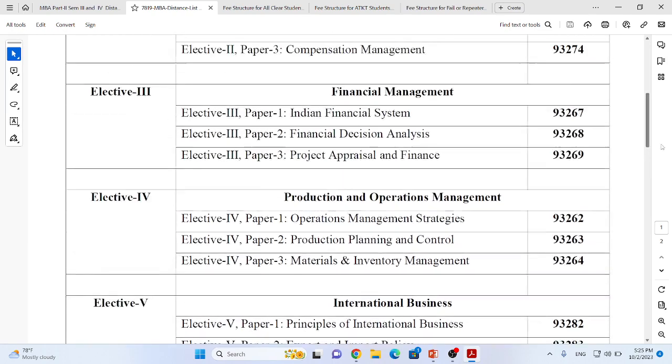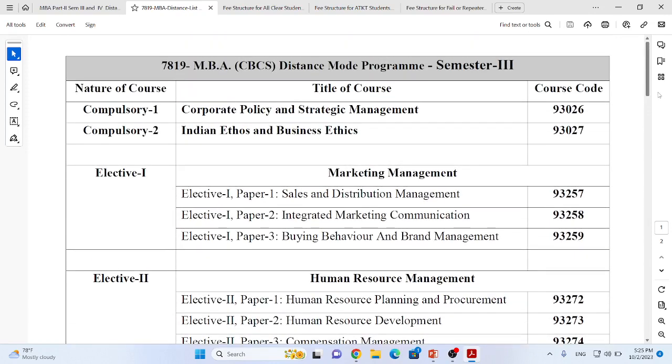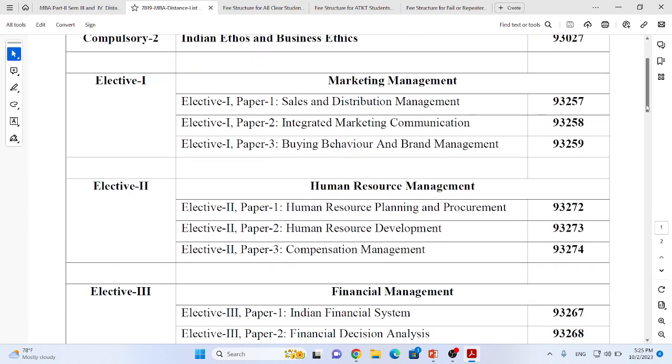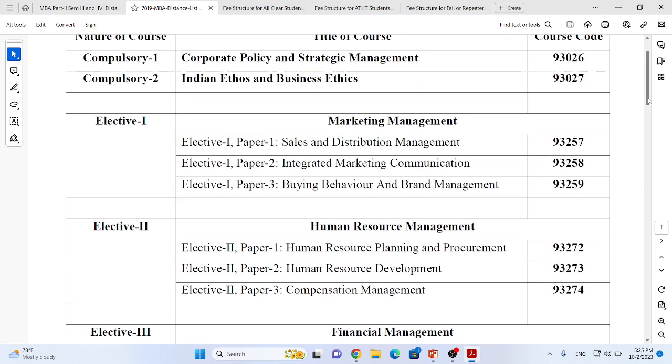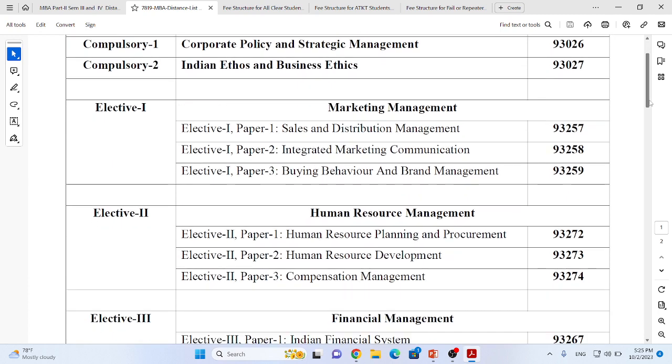Students, remember, being a student of MBA, the semester has a total count of 8 subjects, out of which semester 3 has 2 compulsory subjects and you have to choose any 2 electives. For example, suppose I want to keep my 2 electives as marketing management and human resource management.